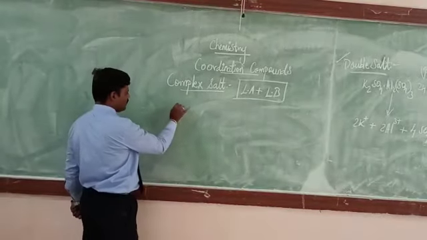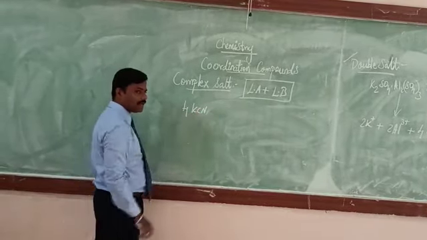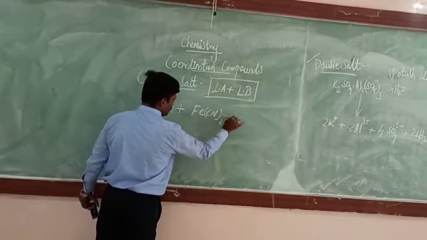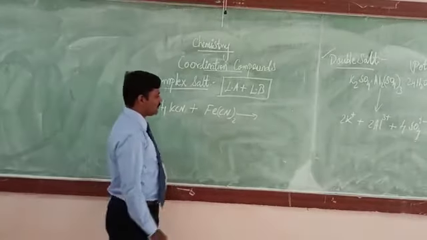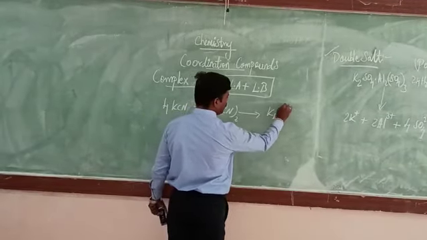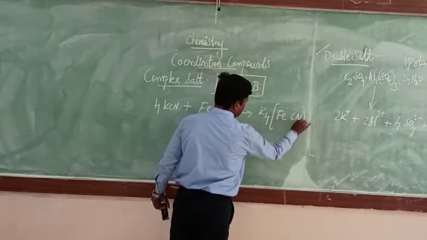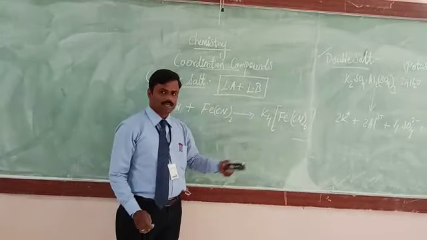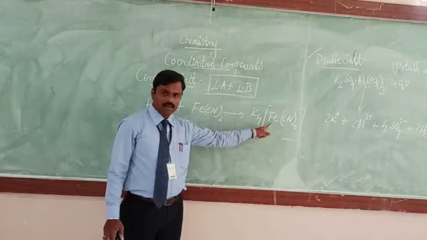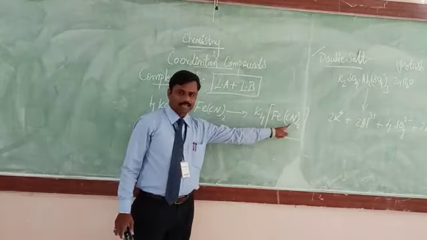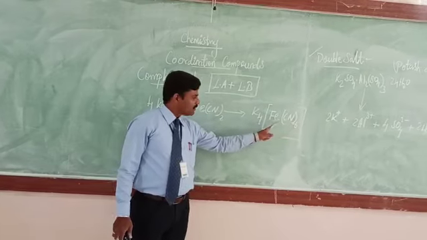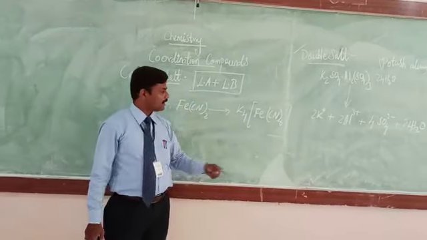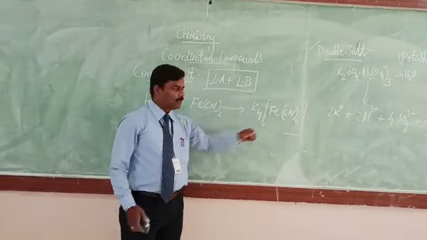If we take, for example, 4 moles of potassium cyanide reacting with 1 mole of ferrous chloride, FeCl2, it forms a salt. That salt is called a complex salt. For example, K4[Fe(CN)6] is one of the complex salts. In this complex salt, the central metal ion Fe2+ is acting as a Lewis acid, and the cyano is acting as a Lewis base. Why is Fe acting as a Lewis acid? It has the tendency to accept electrons. The cyano has the tendency to donate electrons.